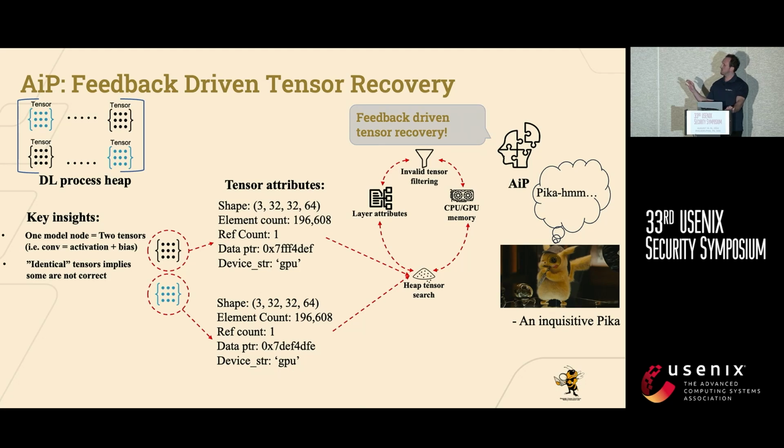One of them must be wrong, because we know that one part of that operation should correspond to exactly one tensor, so one of those two matching identical tensors should be wrong. So we apply this criteria, and we're able to deduce that the second tensor was actually wrong because it had an invalid data pointer that was neither in the CPU nor GPU memory space, and was just waiting to be overwritten in memory. Now, applying this iteratively to all the tensors we found in the memory, and now that we also have the model structure, we're able to have the model topology, the layers, and the tensors.